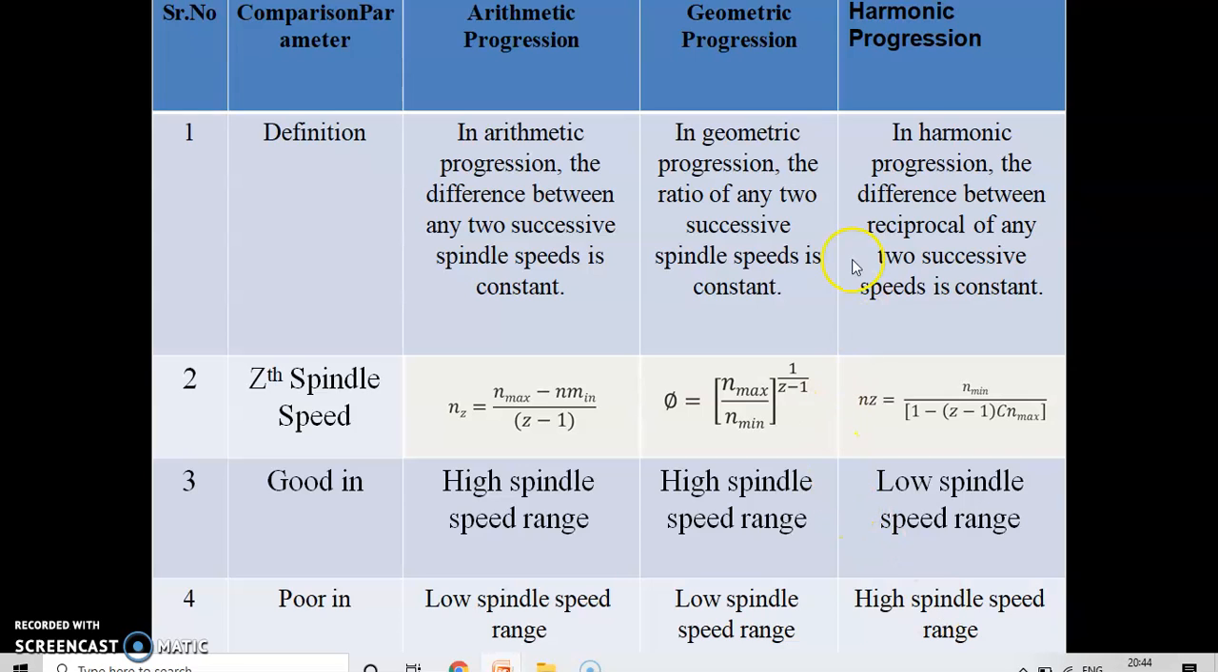The tentative outcome of this video is that the geometric progression method is very popularly used and most commonly accepted. Why? Because in this method the value of phi is always constant, and the ratio of any two successive spindle speeds is always constant. So that's why it is very suitable for gearbox design.